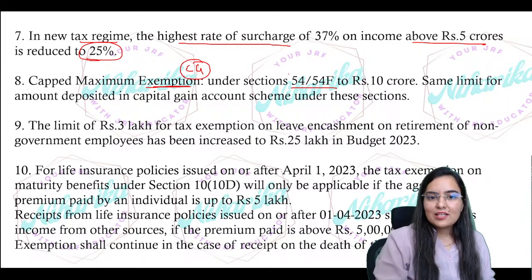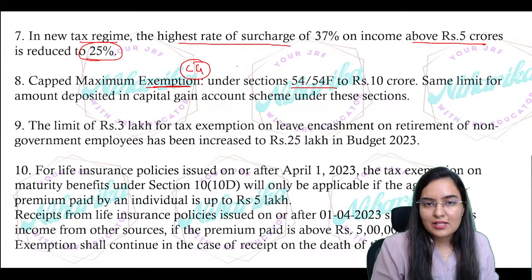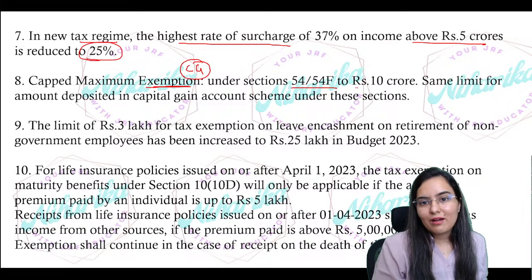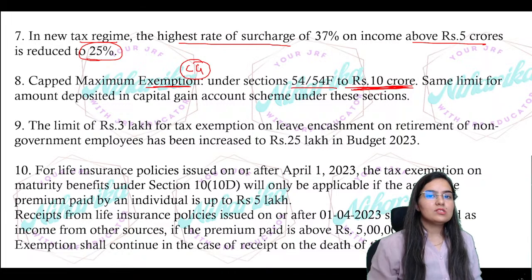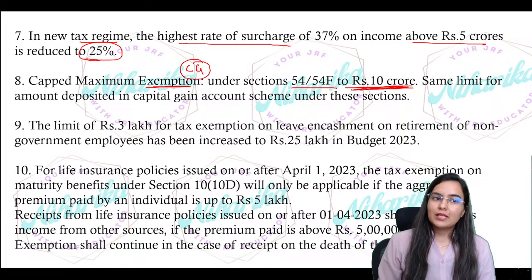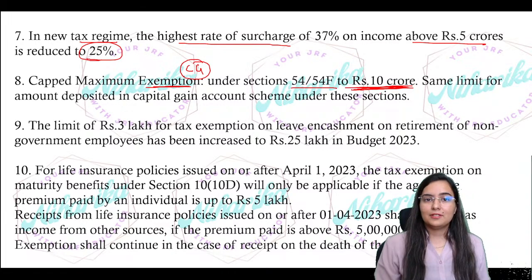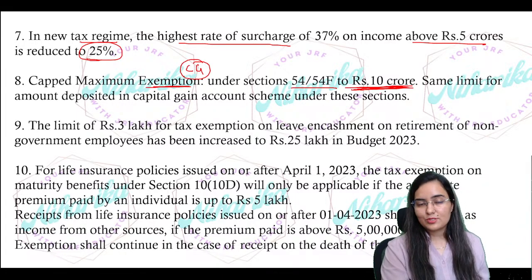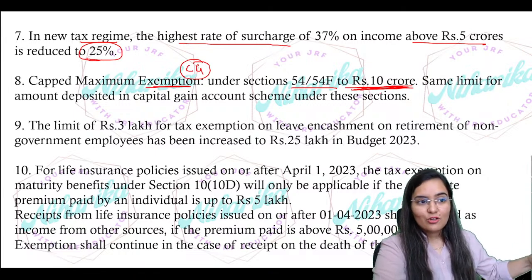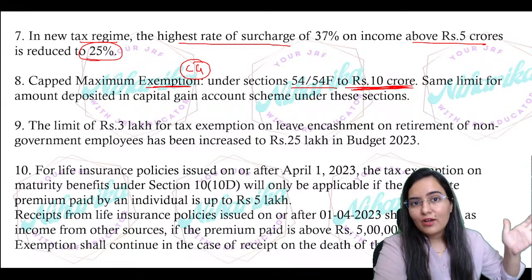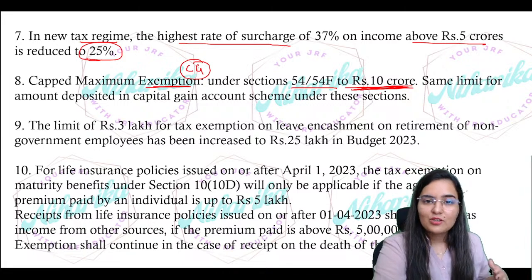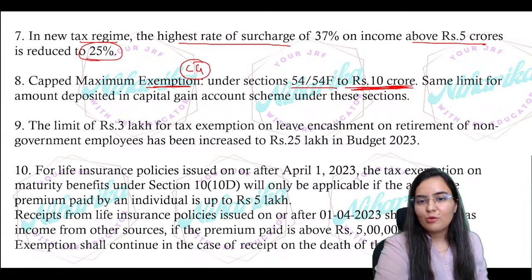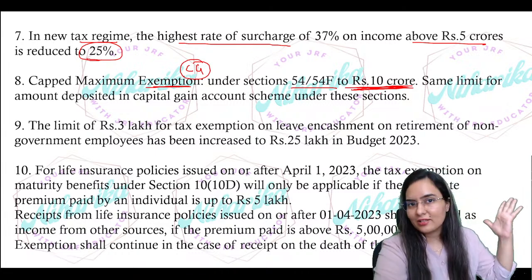The limit is that the exemption on the investment will be up to 10 crore. This limit was not there. Why? Because the government is losing so much income tax. The high earning people are selling their house and then purchasing some other house. Suppose the worth of that house is 20 crore rupees, 25 crore rupees, 50 crore rupees. So the government says, give a little share too. Yes, we will be giving exemption, but the limit will be 10 crore rupees.